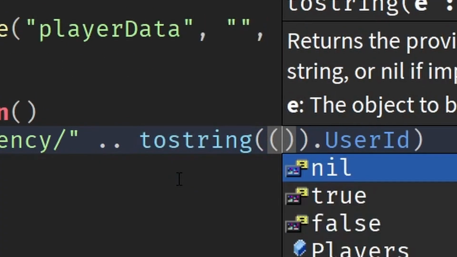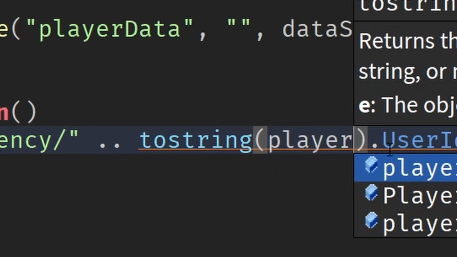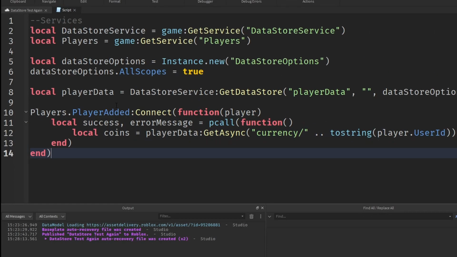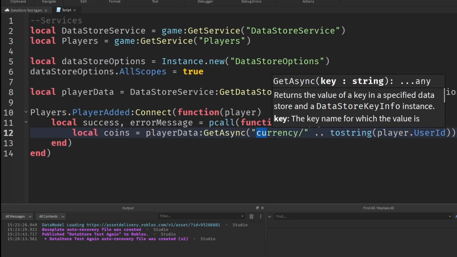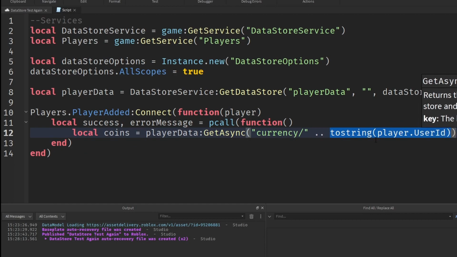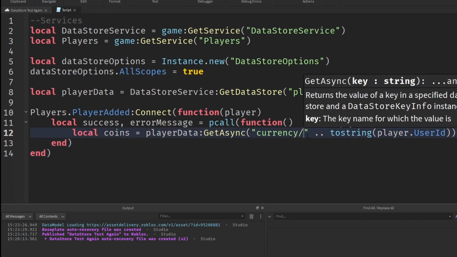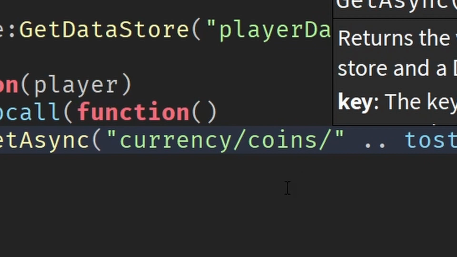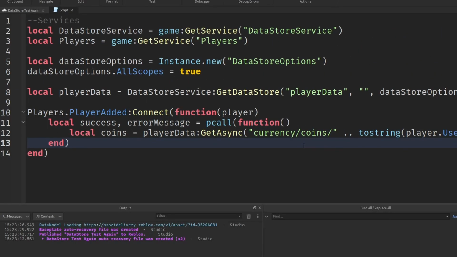So let me just say toString and then say player.UserId like that. And so basically this will go into this currency folder or scope, and if it doesn't exist, then it obviously won't find it. So every player will have their own user ID that joins the game in this currency folder as their thing. So from here, what we want to go ahead and do is actually define currency/coins and then we'd say slash their user ID. So that would get the coins of that player.